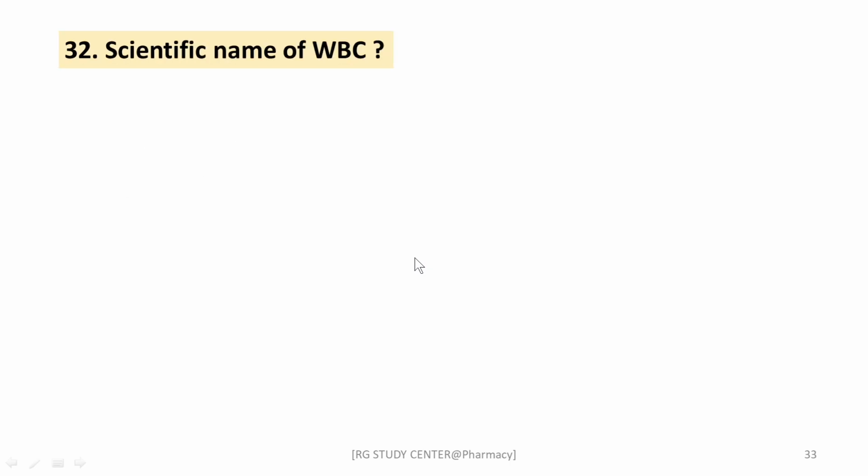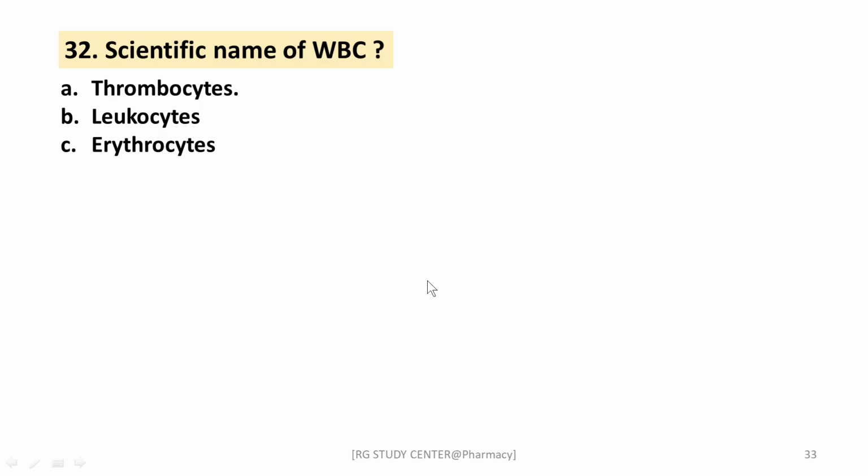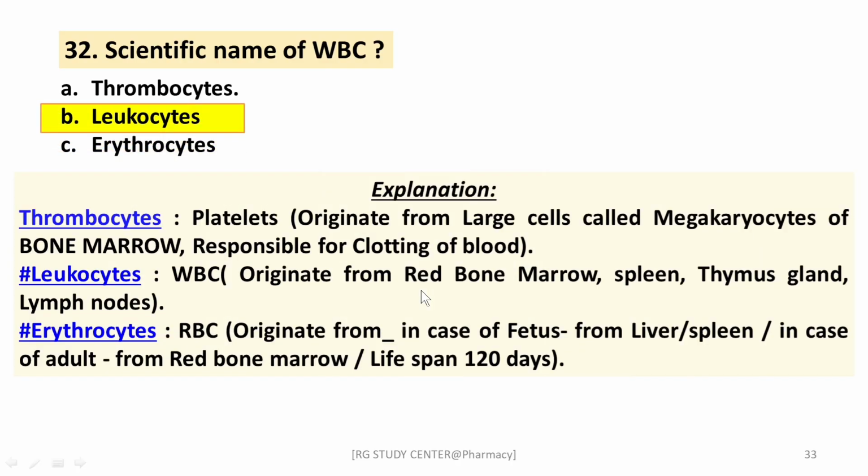Okay, the next question, scientific name of WBC: thrombocytes, leukocytes, erythrocytes. The right answer is leukocytes. Thrombocytes are the platelets. Leukocytes are the WBC, mostly formed from red bone marrow, and erythrocytes are the RBC. These have different lifespans and different places where they originate from. The explanation you can read.